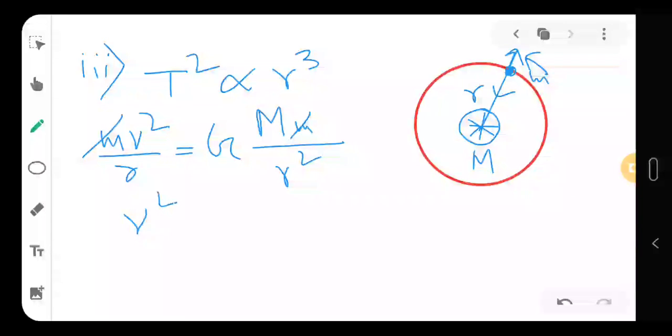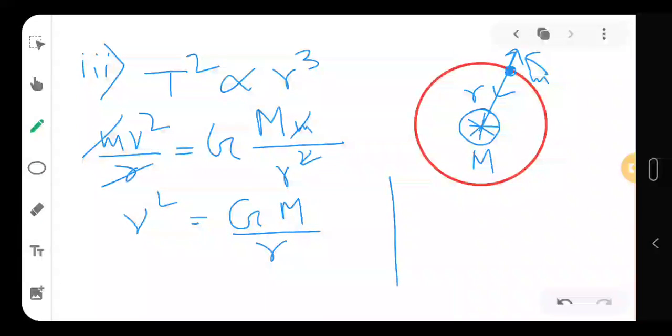Now I can cancel the m because they are the same. Now v square is equal to, also I can cancel this r and this one r. This distance is taken from the center of mass of the star to the center of mass of the planet. So I can write that v square is equal to GM by r.